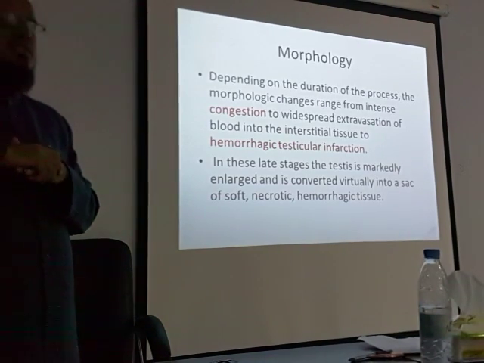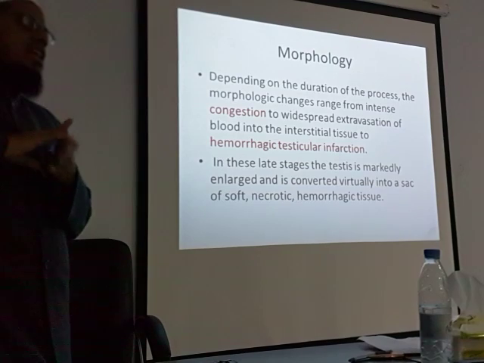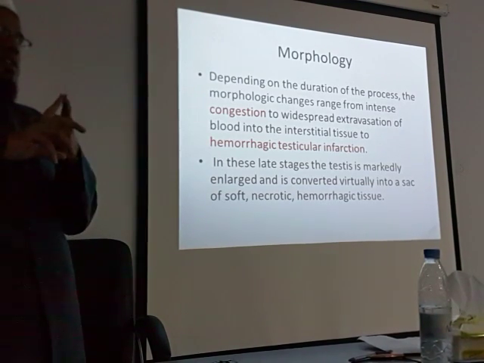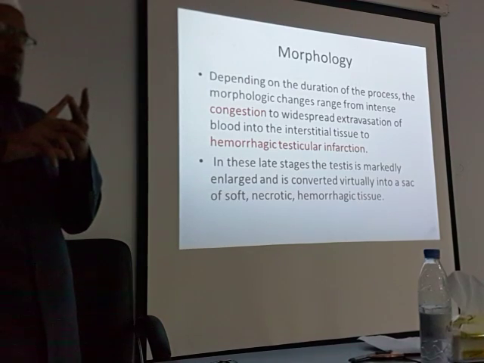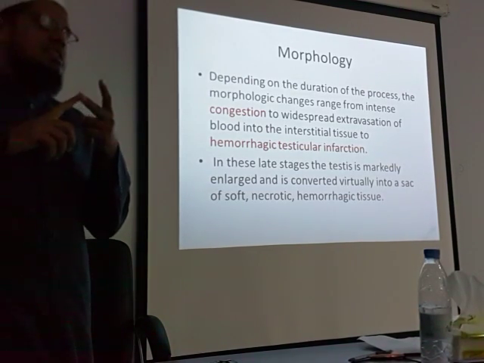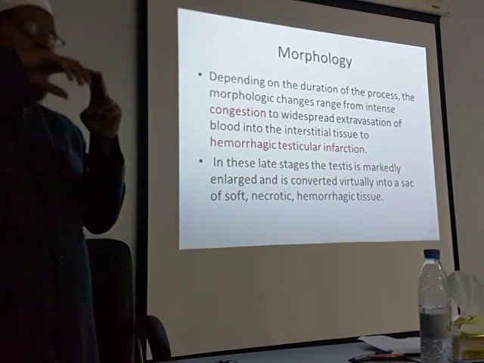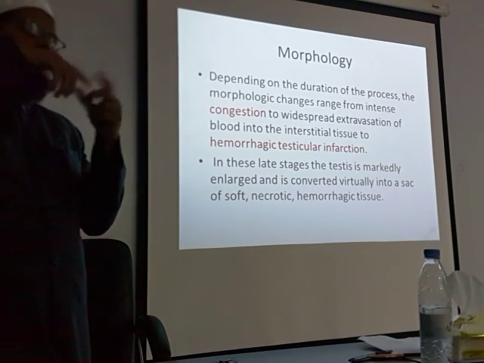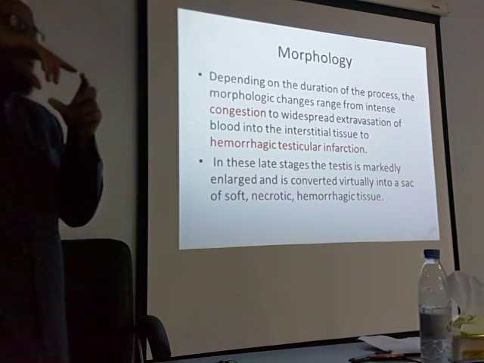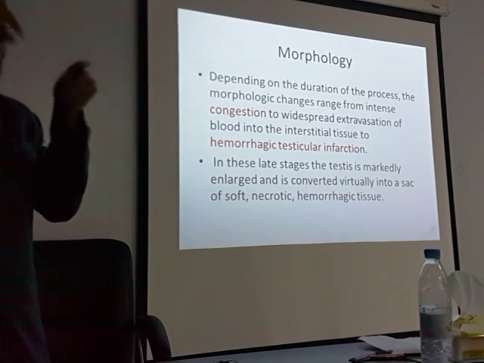You understood this? I think in infarction, we have discussed there are two types of infarct, hemorrhagic infarct and pale infarct. Pale infarct is due to arterial cutoff. Like in spleen, you will see a wide infarct area.